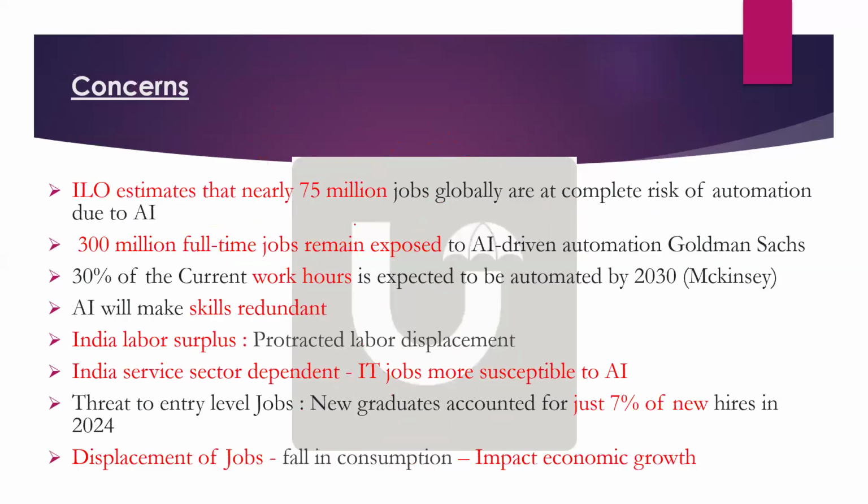So here, basically, ILO estimates that nearly 75 million jobs globally are at complete risk of automation. 75 million jobs, ILO, 75 million. And 300 million full-time jobs are also exposed now. Not only part-time, full-time jobs are also exposed.